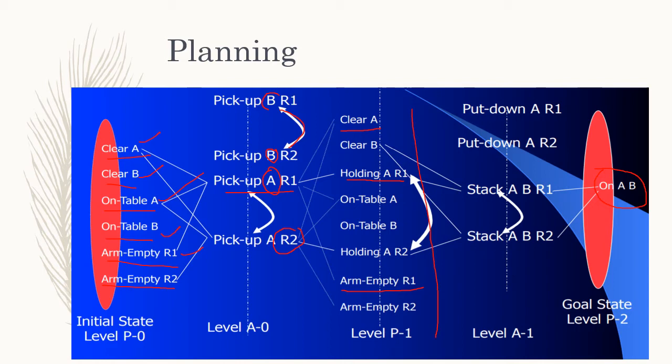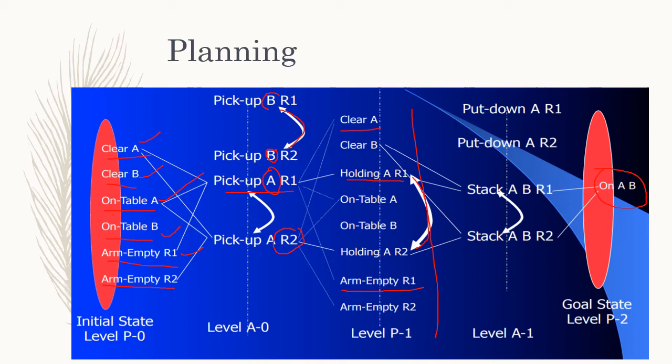Here, if holding A by R1 and holding A by R2, with persistence actions, one block cannot be held by two arms. So these are mutually exclusive events, shown by this bidirectional arrow.